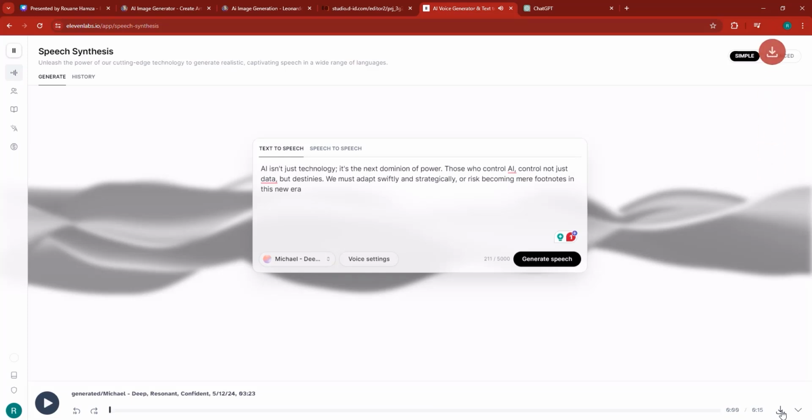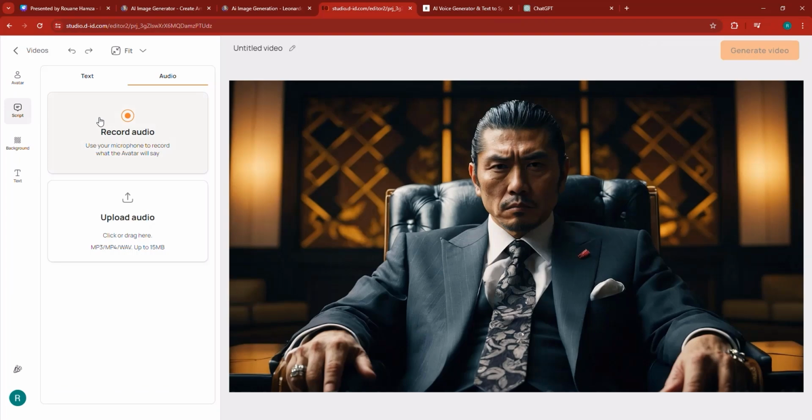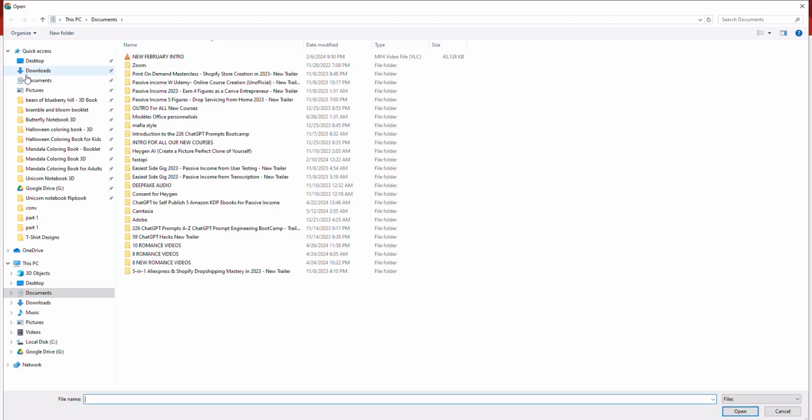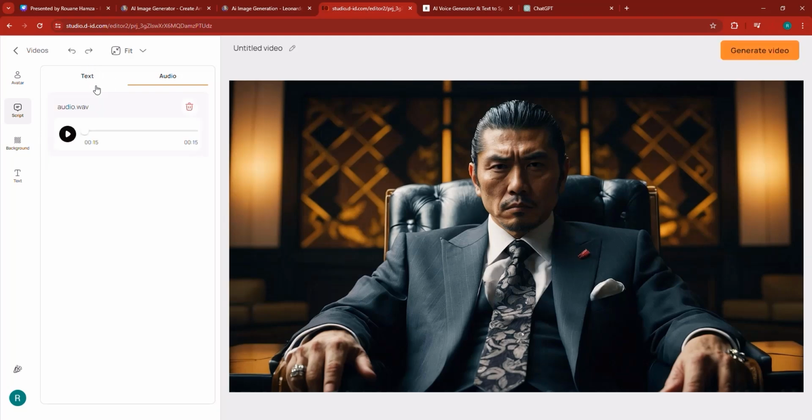All right, so let me just download that voice. And let me walk you through for a second because I'm going to show you something. Let's go back to the ID. Let's upload this audio instead of recording it. Now I don't really need the voice that I've selected, even though I did select it. But if you selected the voice and you don't have access to the ID, then just write the script. You have to put it in the text. But because I can afford this, I'm going to do it.